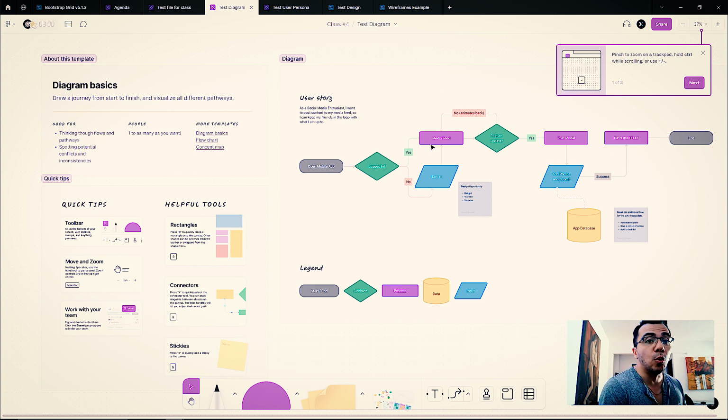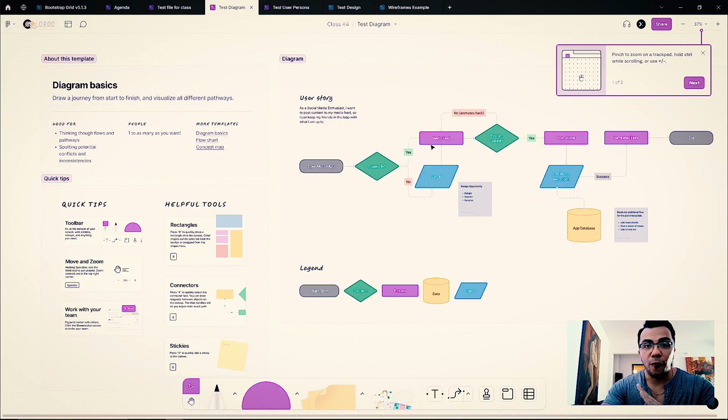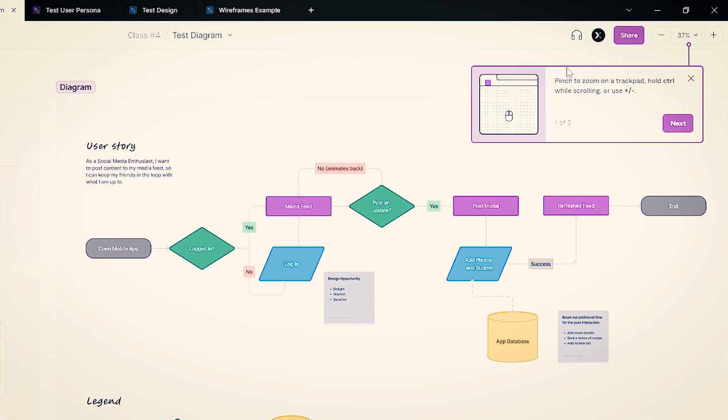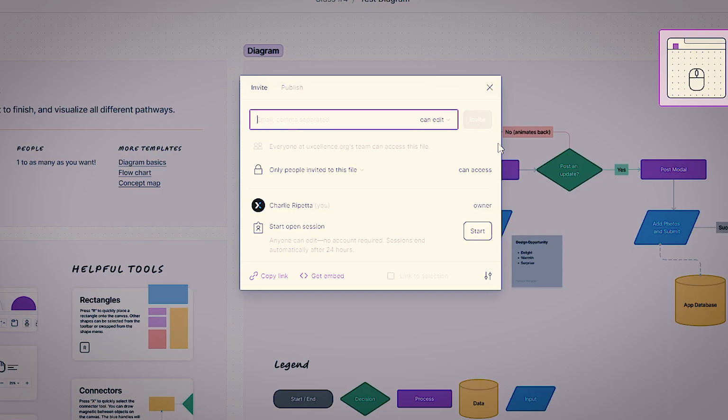But you are going to be working with the rest of the team, mostly with the PMs and the POs. The most important thing about Figma is that you can work and sync with the rest of the team. That means that here you will see a lot of avatars. You can be working with 100 people and you can share it with other persons inside or outside of the company.